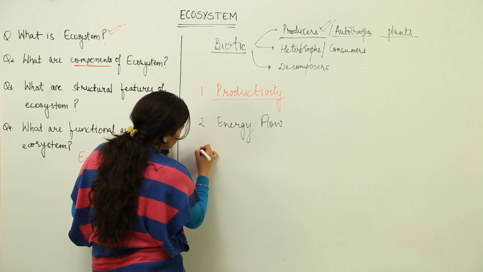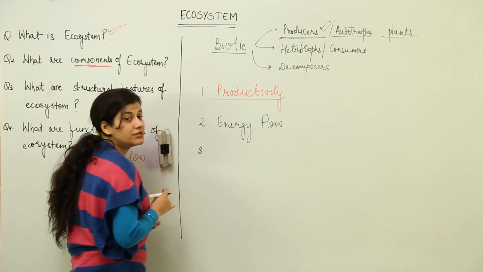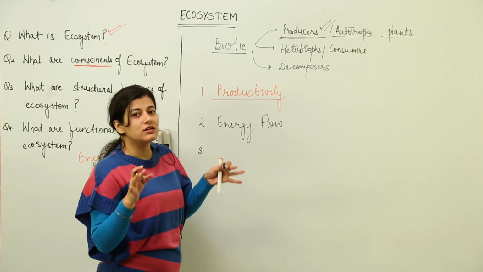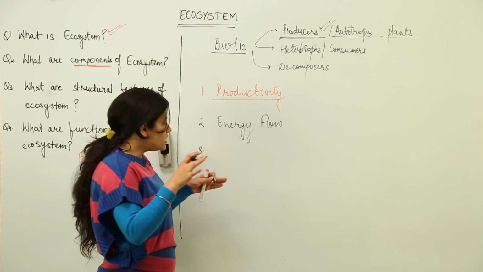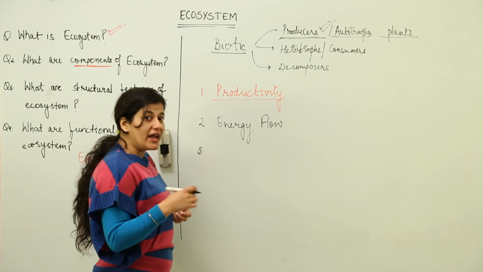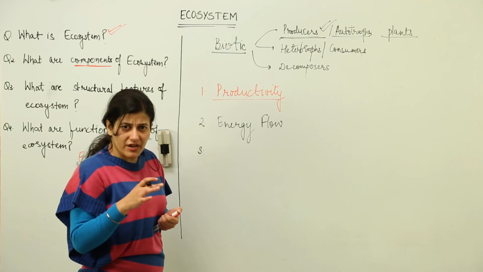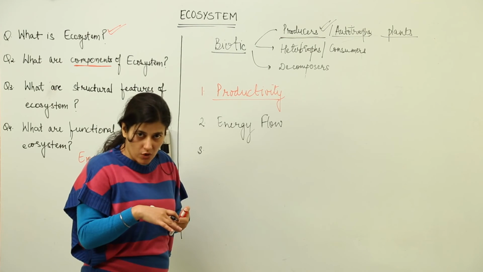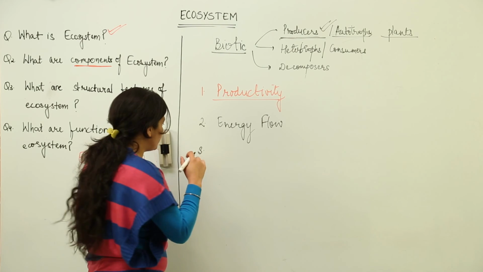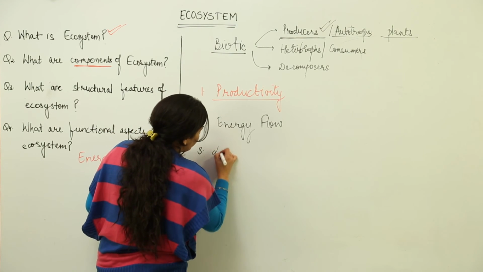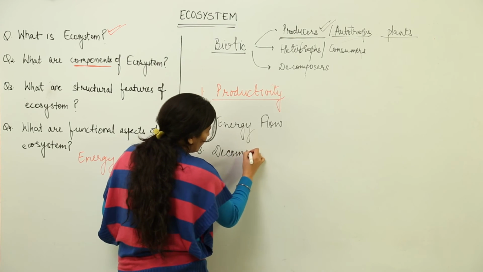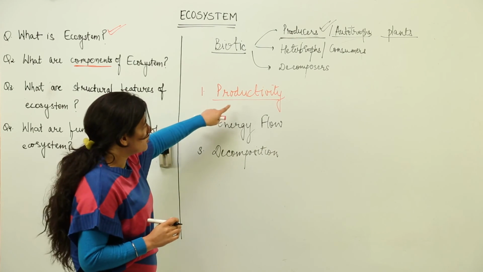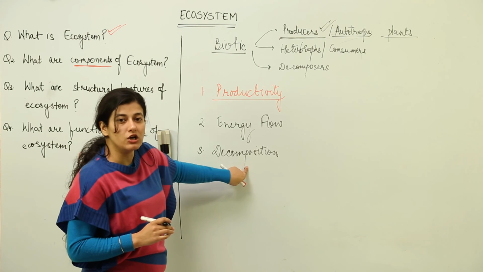Now the third one is, whosoever takes birth dies, and when he or she or it dies, it has to be decomposed, otherwise this earth would become a pile of dump. So there is a lot of work being done by decomposers, which are scavengers and the rest, which take up the dead and decaying matter and bring the nutrients which are stored in those organisms back to the soil or wherever those nutrients are required. So we have another important functional aspect of the ecosystem, that is decomposition. When you're talking about productivity and energy flow, you cannot leave decomposition aside.